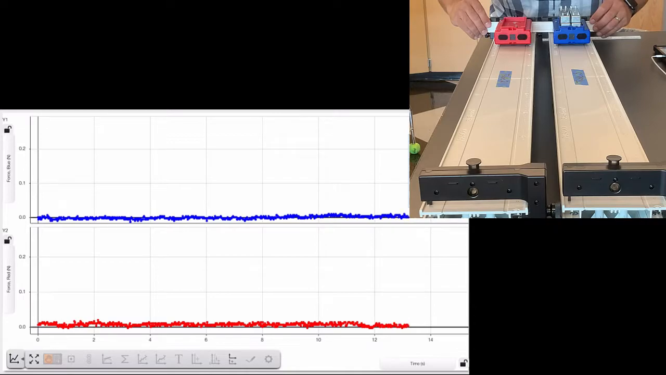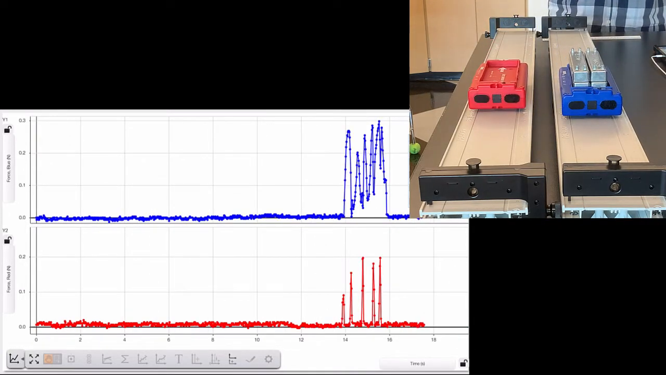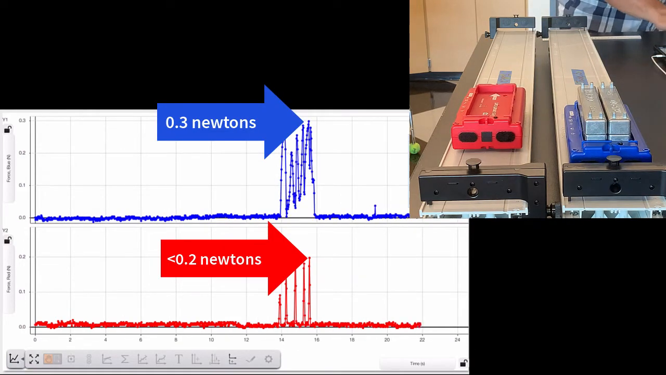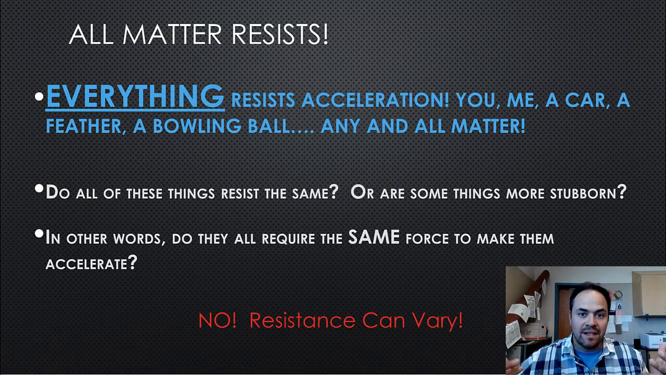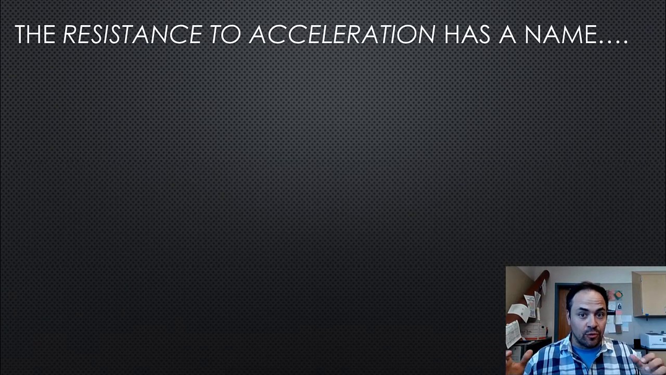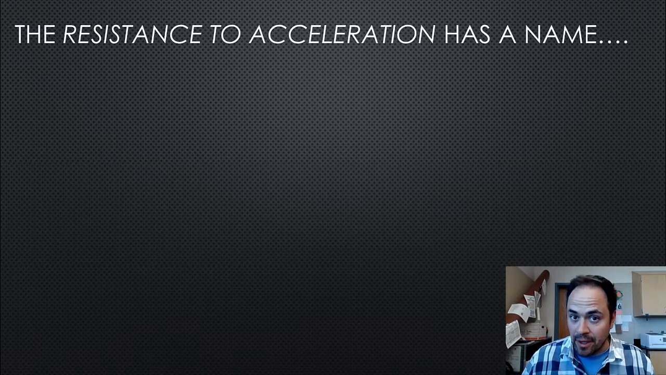The graph on the screen shows us the force applied to both carts to accelerate them. Notice that I have to apply more force to accelerate the more massive blue cart at the same rate as the red cart. So yes, different objects do resist acceleration differently, and there is actually a name for this resistance to changes in motion, this resistance to acceleration, this property of matter.